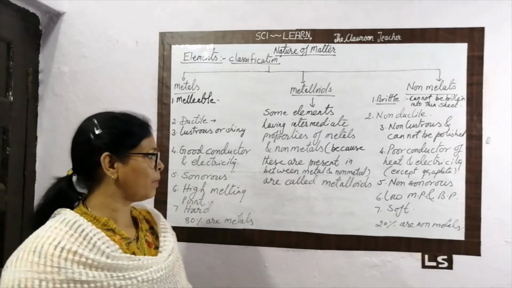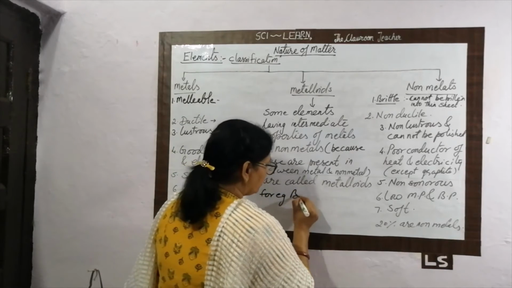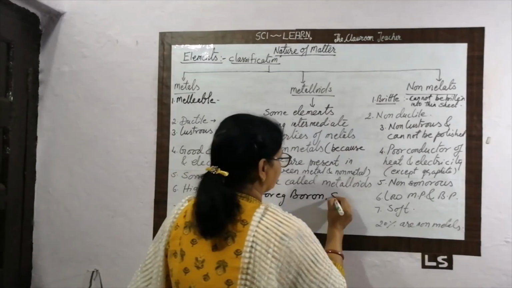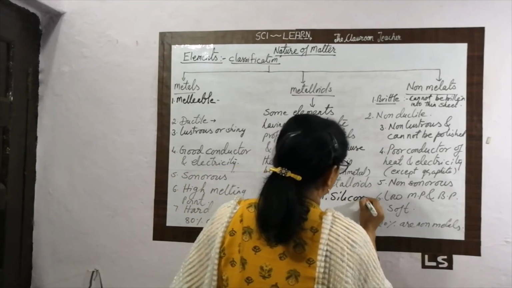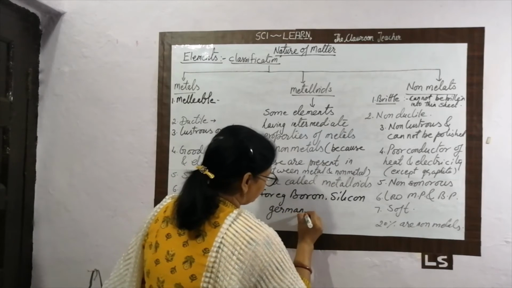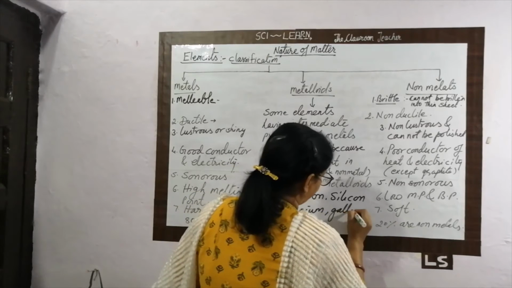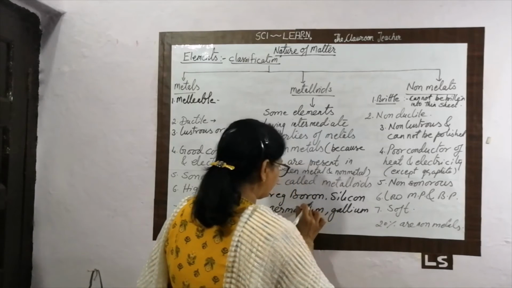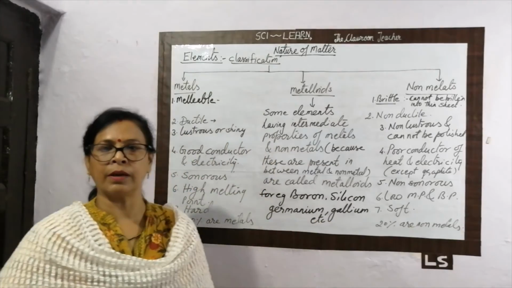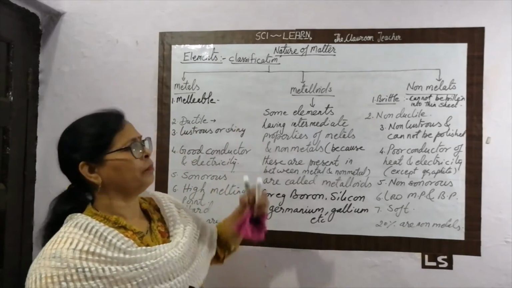In that, some are boron, for example, silicon, germanium, gallium, etc. Okay, so these are some examples. The antimony, the bismuth, some examples are there of the metalloids.